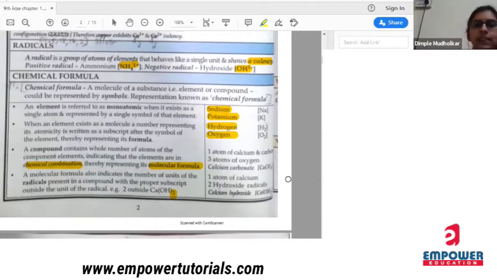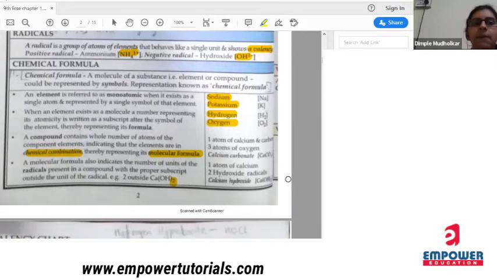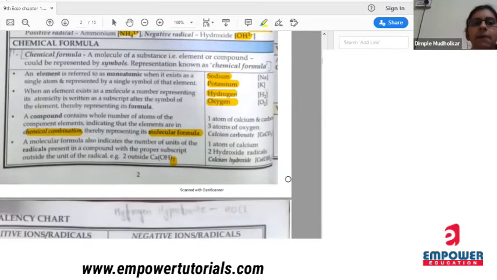Next is chemical formula. What is a chemical formula? A molecule of a substance, that is an element or compound, represented with symbols is known as a chemical formula.